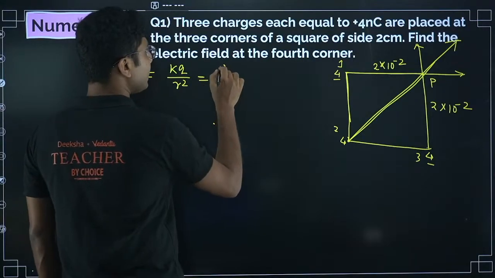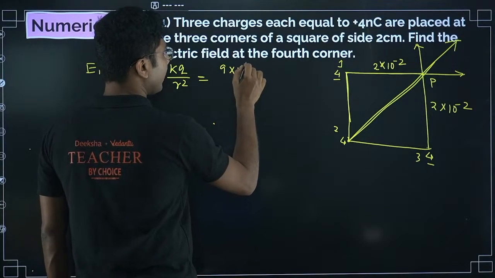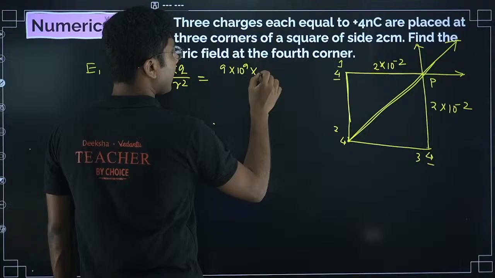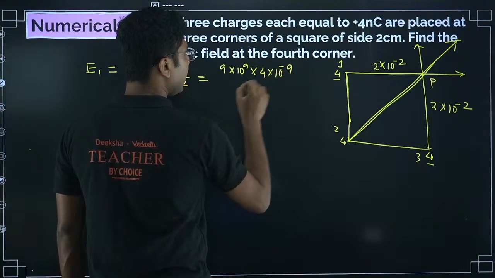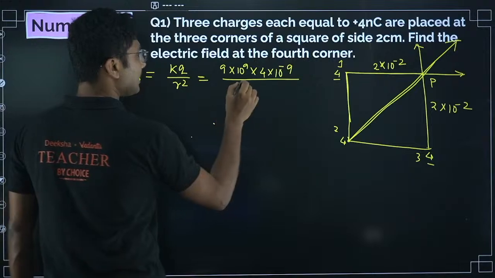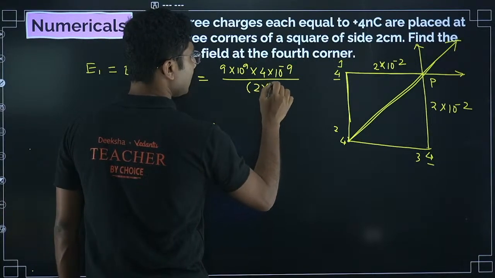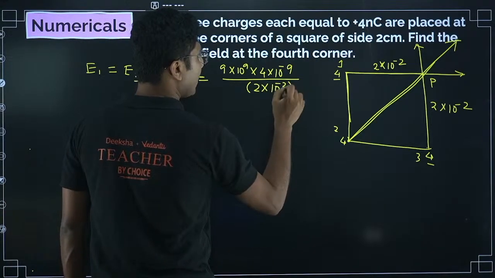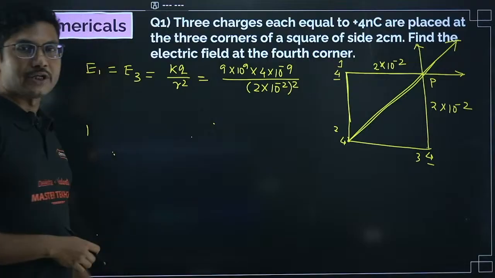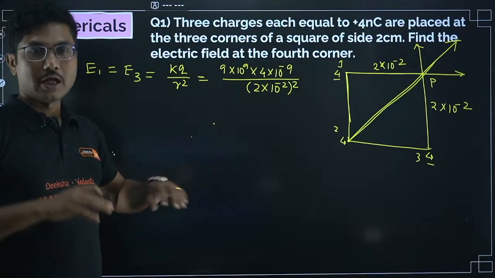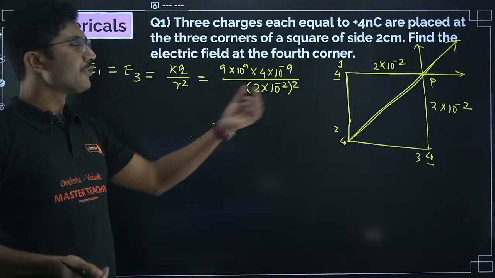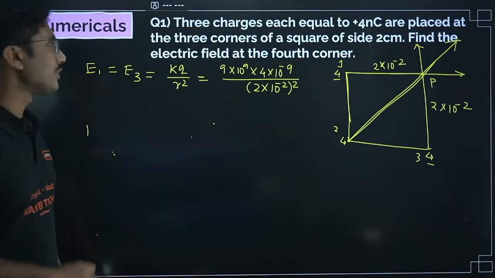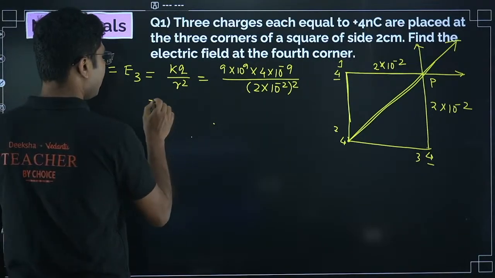So k value is 9 into 10 to the power of 9. Q is given as 4 nanocoulomb, 4 into 10 to the power of minus 9, and the distance, as I said, always take it in 10 to the power of minus 2 form whenever you are converting from centimeter to meter, to avoid confusion. Otherwise it is 0.02, 0.002, and so many students get confused. So if you use this trick, you will never be confused. You will always solve questions very quickly.